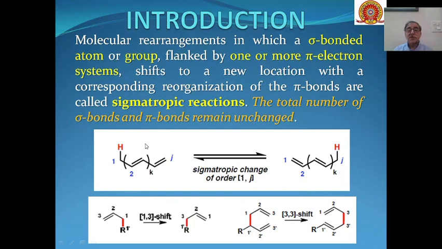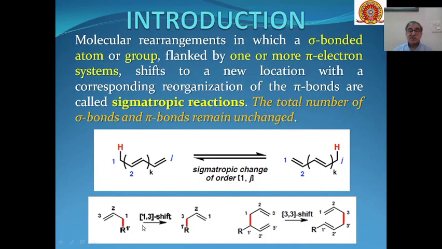For example, if you see over here that this hydrogen atom is shifted from carbon 1 to say carbon j, then we say that the sigmatropic change is coming from carbon 1 to carbon j, and the order of the sigmatropic reaction is ij.